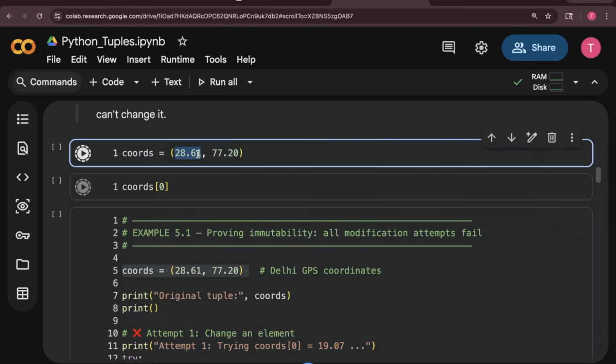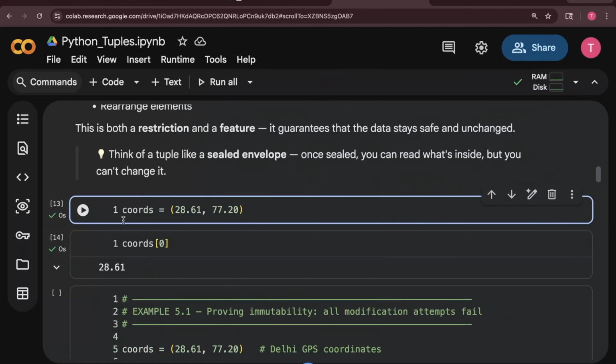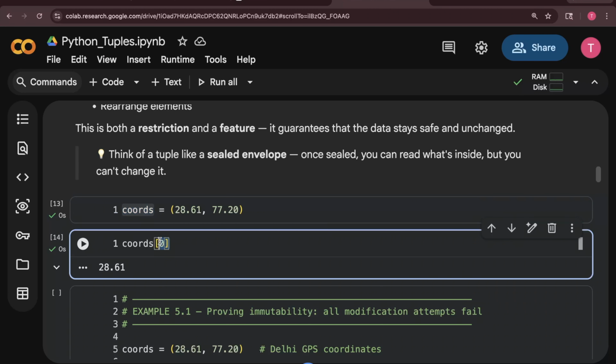It is taking a bit of time to get executed. I don't know why, sometimes it happens. So you can see the coordinate values I have here, 28.61, 77.20, and coordinates 0 gives us the value 28.61.